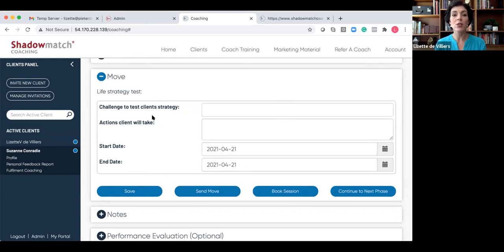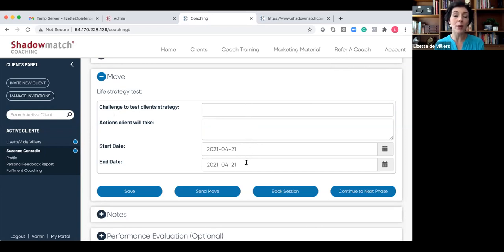In this case, Suzanne needs to decide on a challenge that she currently faces where she's going to implement her new life strategy that she has formulated. What are the actions that she will take? When is she going to start with this implementation? And what will be the end date?